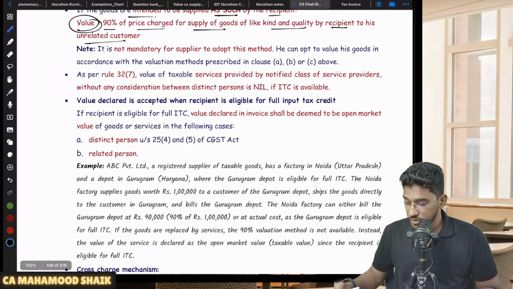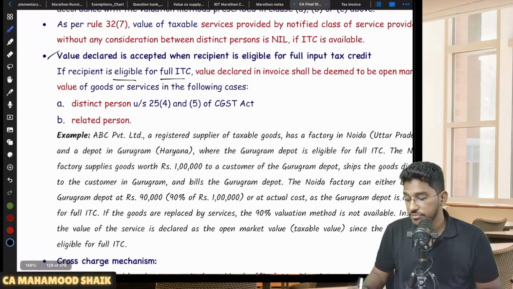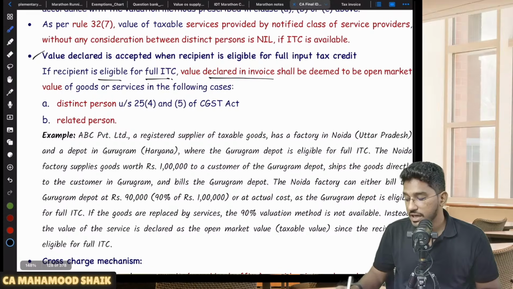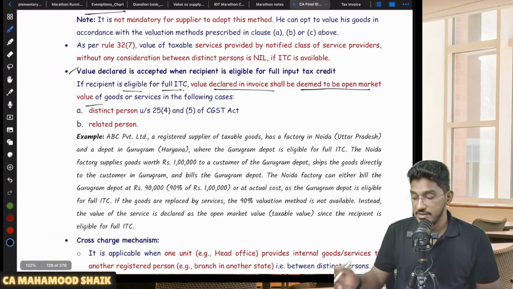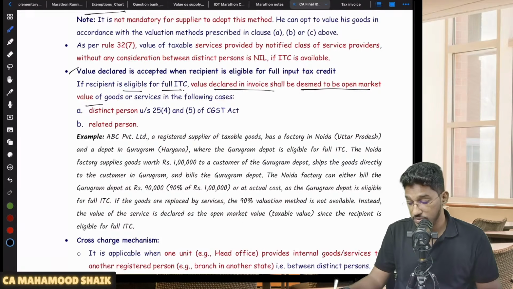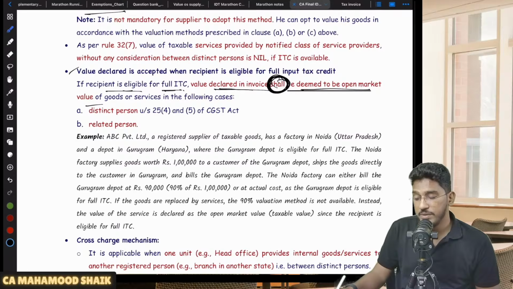What is that one more provision? If the recipient is eligible for full ITC, the value declared in the invoice itself will be deemed to be the open market value of goods or services. So one more provision they have told. What they are saying is, if the recipient is eligible for full ITC, the value declared in the invoice shall, mandatorily, be deemed to be the open market value.